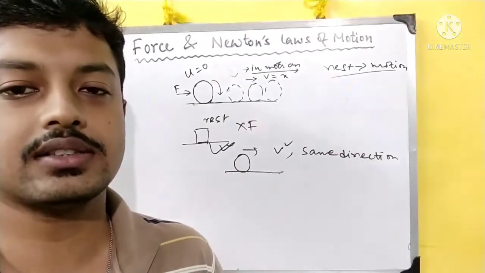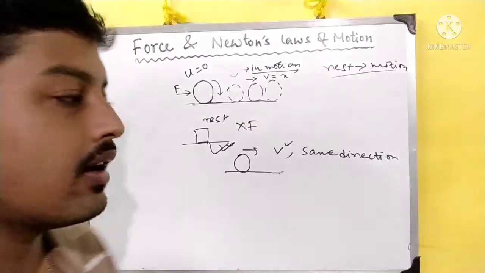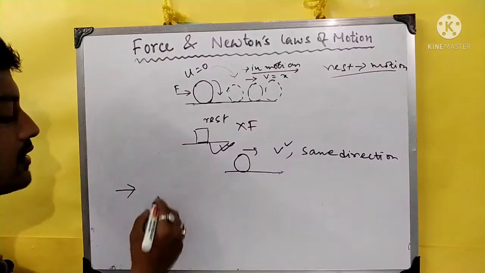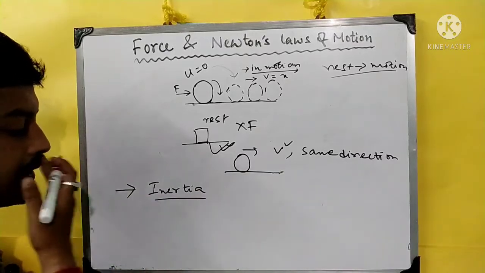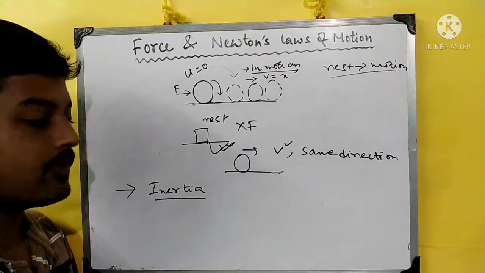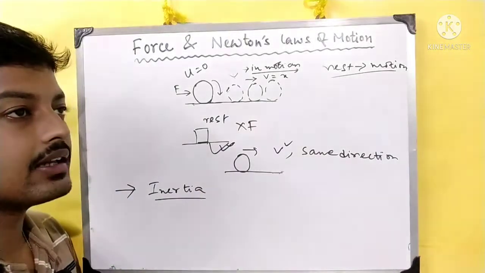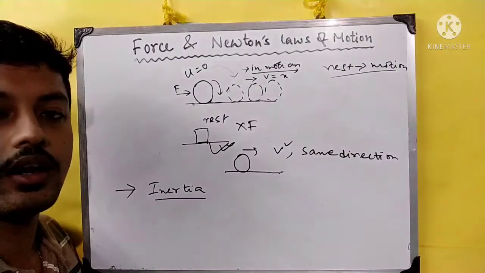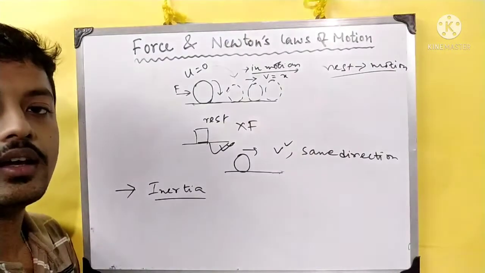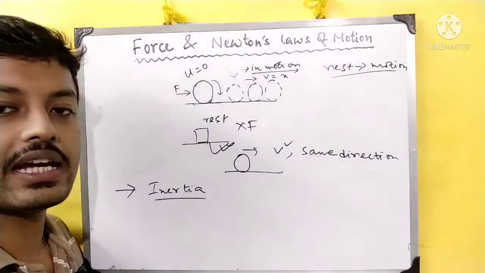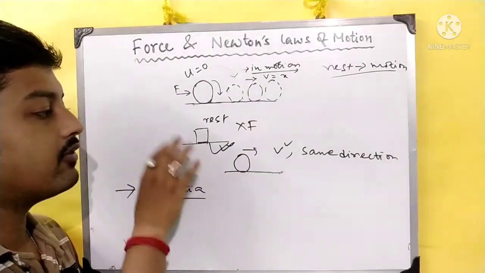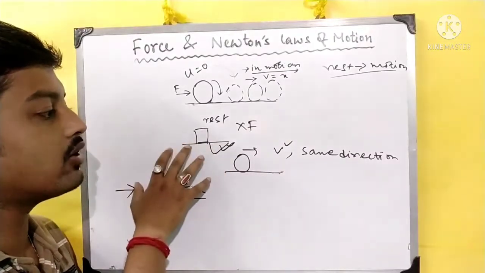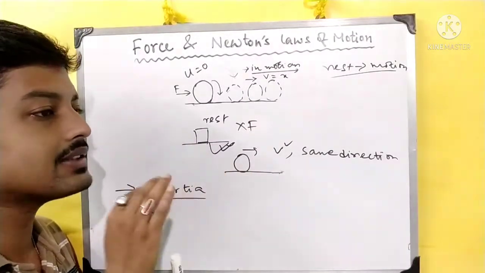And what are other concepts that we are getting from first law? Another concept we are getting from first law is inertia. Okay, another concept is inertia. What is inertia? This urge or this property of any body to be in its original state. Yani ki if you are applying force to that body, first initially it will start to give a resistance against the force.